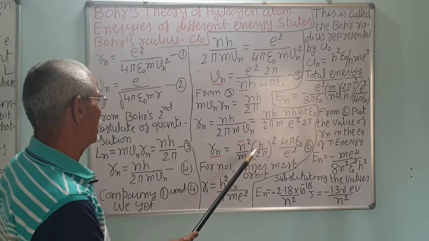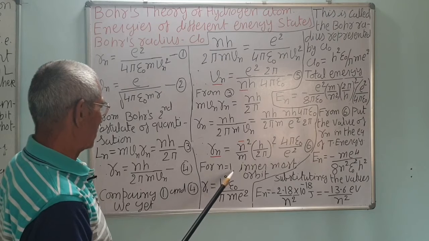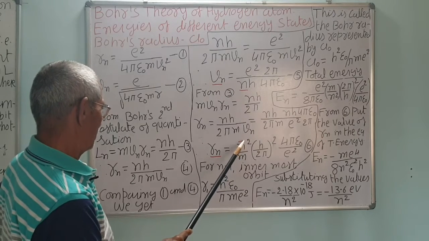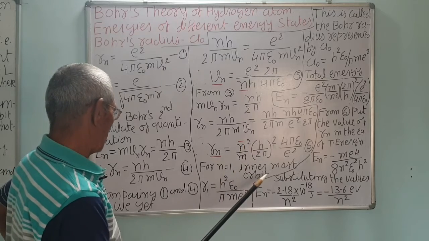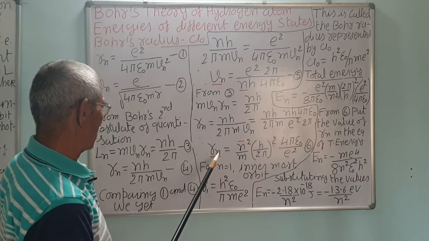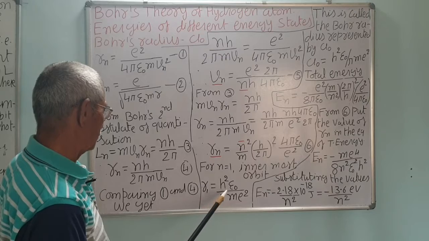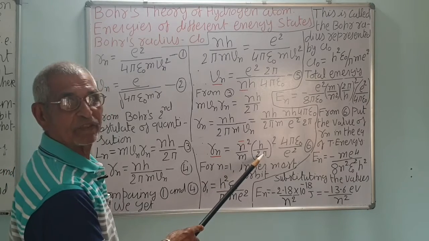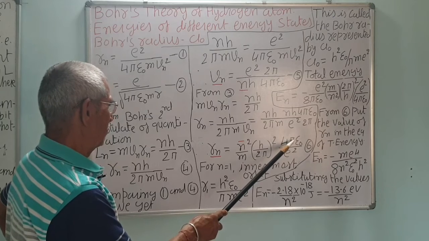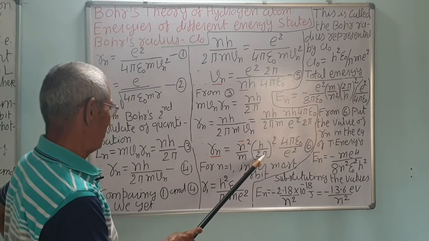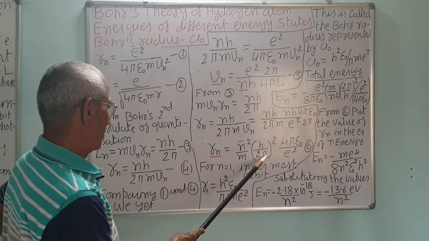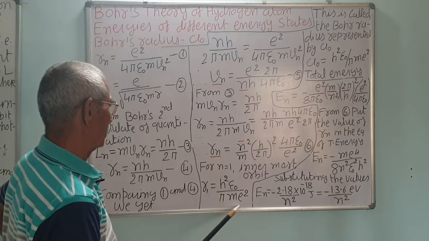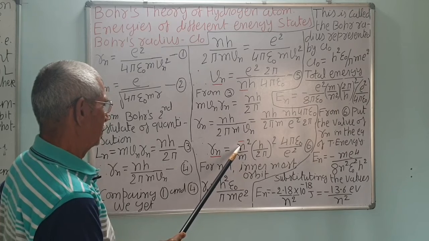In different form it is the same one. Now for n is equal to 1, put the value of n as 1, correct? Innermost orbit, what is the radius? n is equal to 1, r_n is equal to n squared. This 2 pi squared, that is 4 pi squared, and this is 4 pi. So 4 pi and 4 pi squared, that pi will be left. Pi will be left. So pi m e squared, and up n is 1, correct?